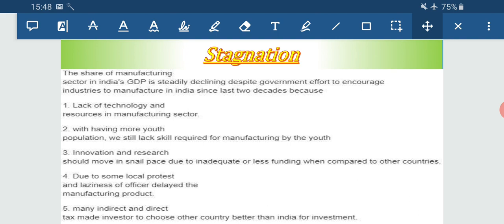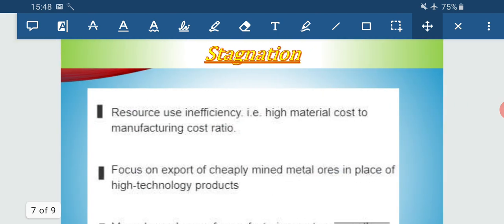The National Manufacturing Competitiveness Council was developed in the year 2003 with this objective: to increase productivity and to solve the problems that developed due to the stagnation for the last 2 decades. Now there were some other points for why there was a stagnation, because our resource use was not proper, there was inefficiency in the use of resources. The focus on export of cheaply mined metal ore in place of high technology products was our main focus. The high tech products were not there for export.